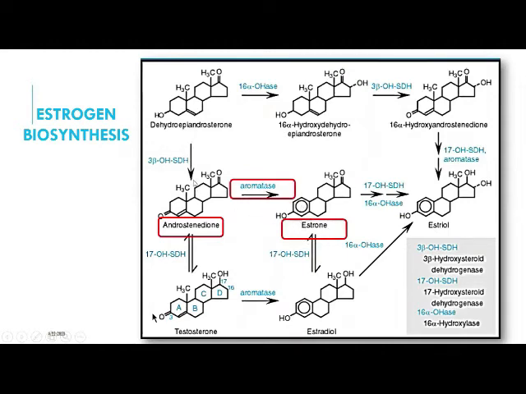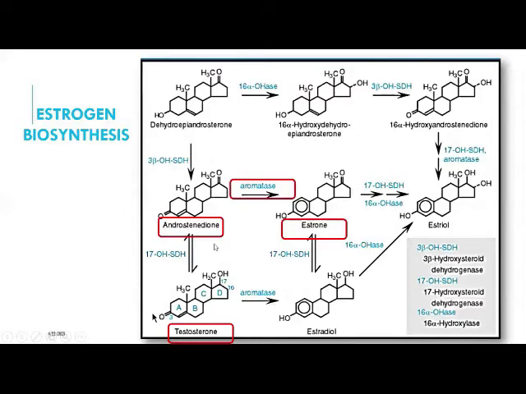Now again if you look here, a methyl group is there in androstenedione. In estrone, the methyl group is missing. So again I am telling you, this C19 steroid is converted into the C18 steroidal skeleton called estrone. Another is testosterone.